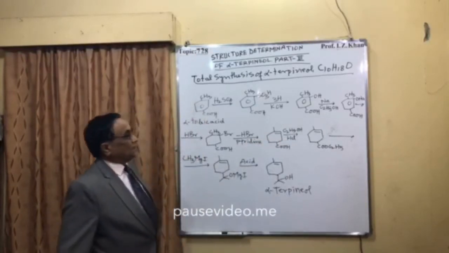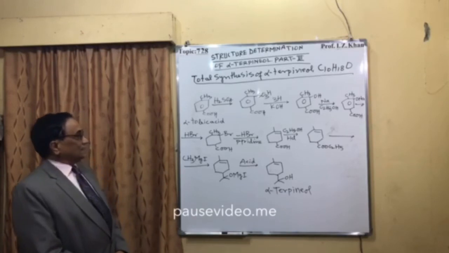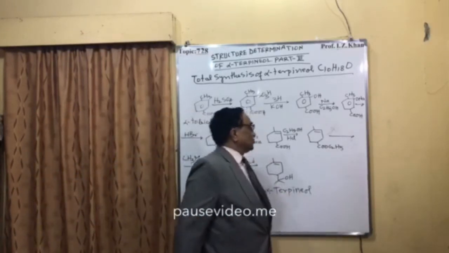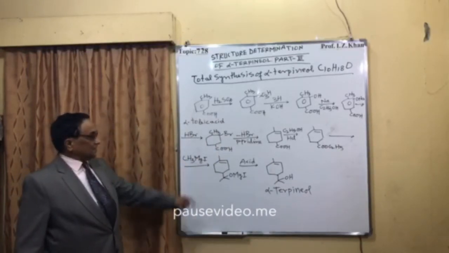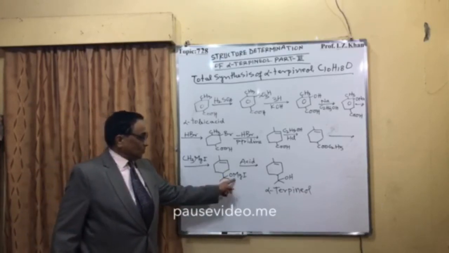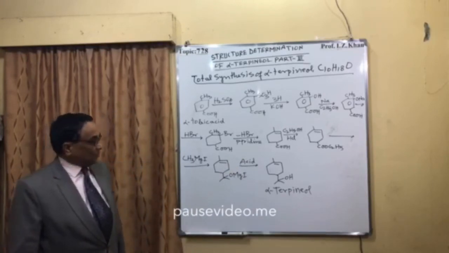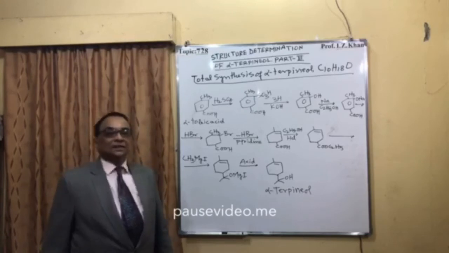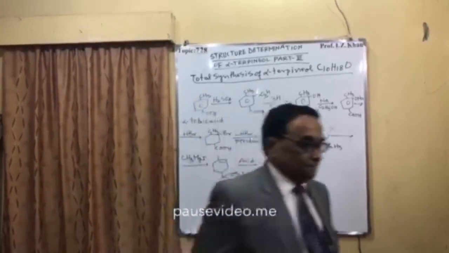Again, in presence of acidic alcohol, the acid is converted into the ester, that is CO2C2H5, and then it is treated with Grignard reagent, that is CH3MgI. You will get OMgI here. So it is going to introduce a hydroxy group at the tertiary position. This acid hydrolysis finally will give you alpha terpineol. So this is how alpha terpineol is synthesized, starting with alpha toluic acid.